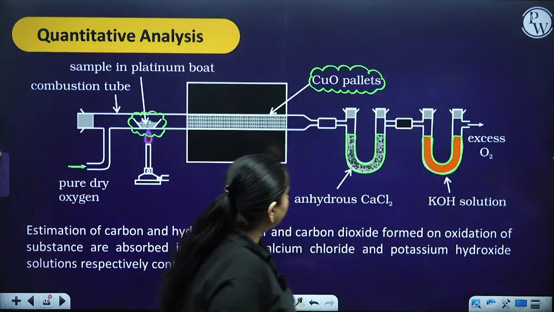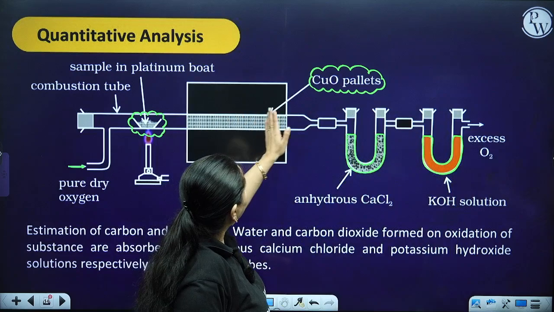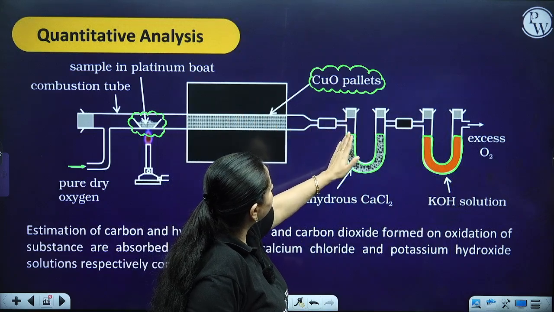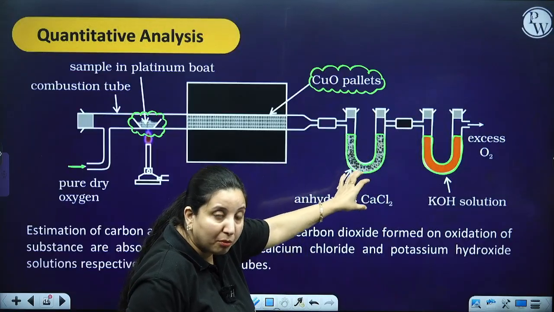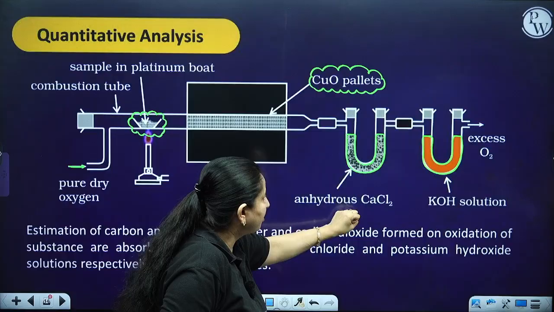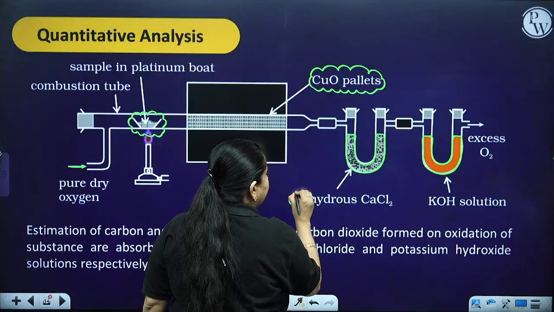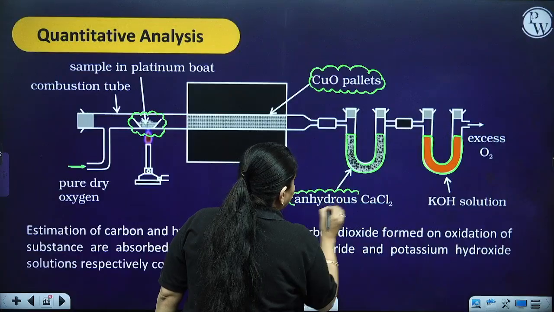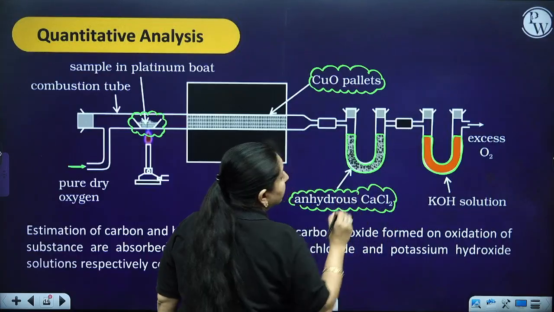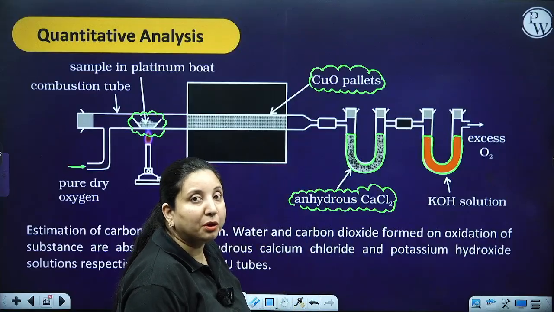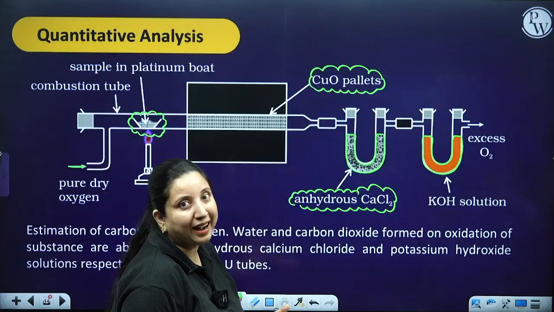Fine. Now what is going to happen? When the carbon dioxide comes over here, it is going to pass through. But when the water molecule comes, the calcium chloride, which is present in anhydrous form, is going to absorb the water molecule. When it absorbs the water, it is going to convert into hydrated calcium chloride.